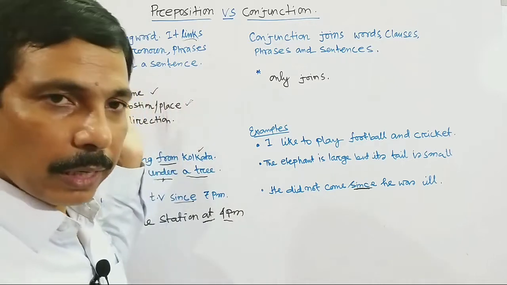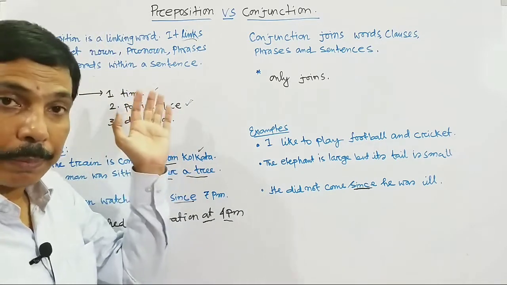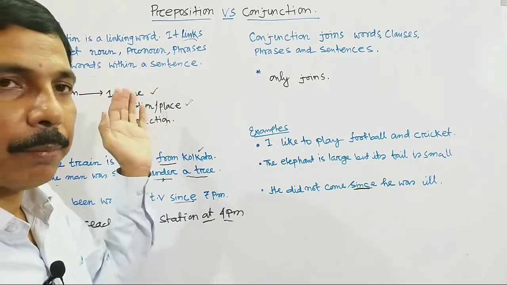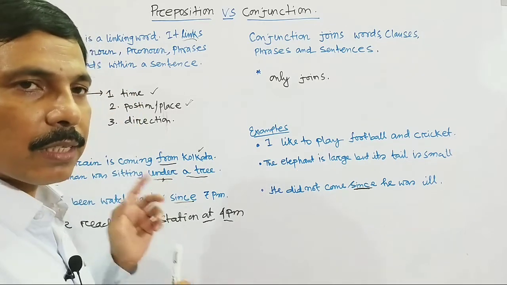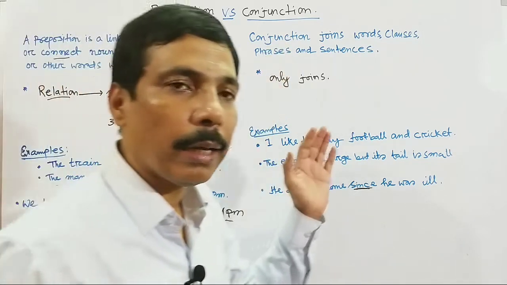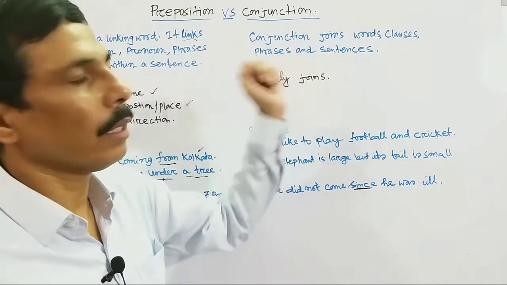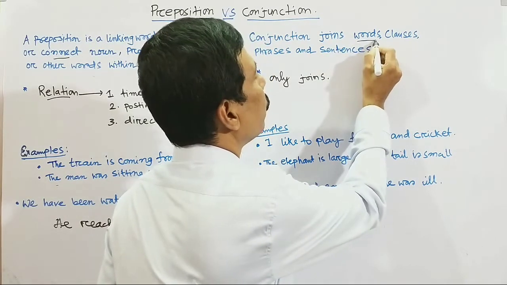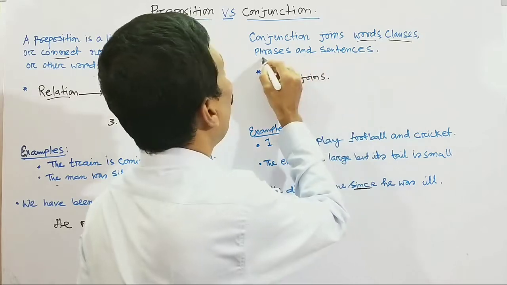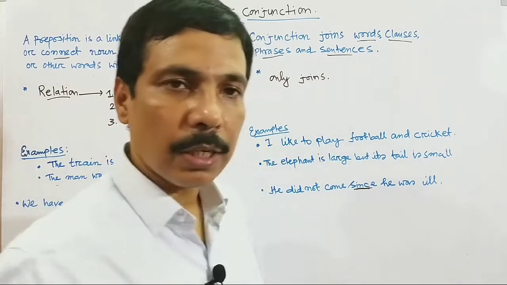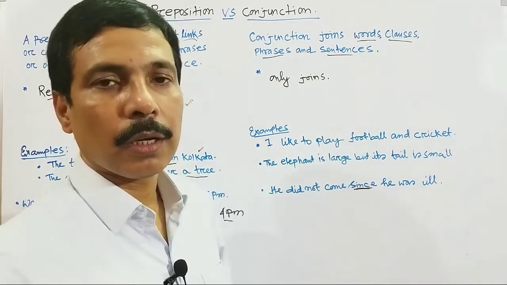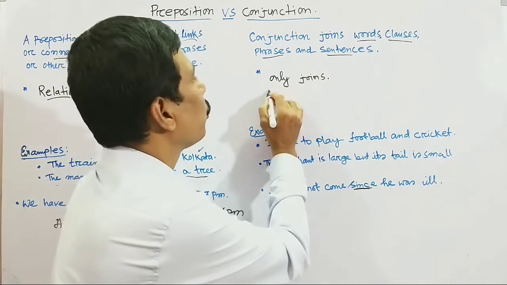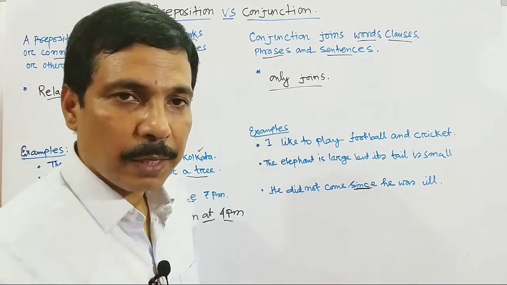I have already explained what is called preposition, and one preposition has two purposes. One is the connecting or joining purpose, and the other is that it expresses a relation. But the only purpose of the conjunction is to join. What does it join? A conjunction joins words, clauses, phrases or sentences. It only joins. It does not express a meaning.